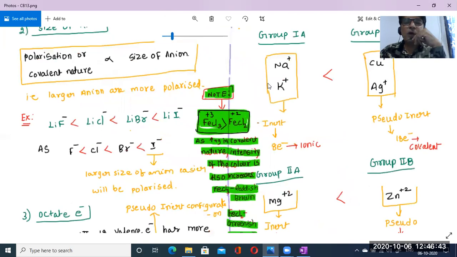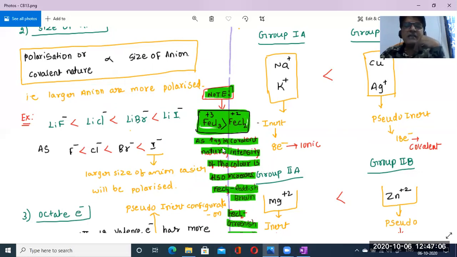Okay, now it's clear, I think. See beta, in this note here I have given FeCl3 and FeCl2. FeCl3 and FeCl2 means ferrous chloride and ferric chloride. Ferrous chloride and ferric chloride. So what is the main important point to be noted over here?